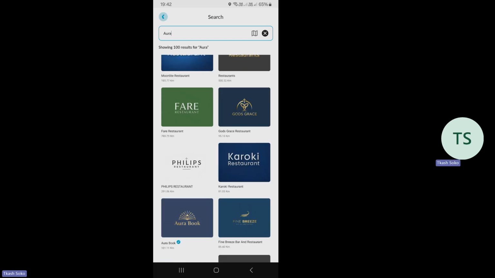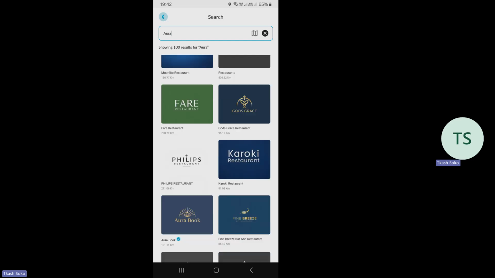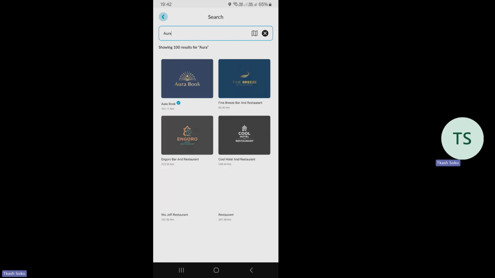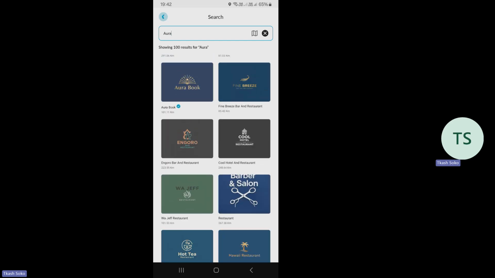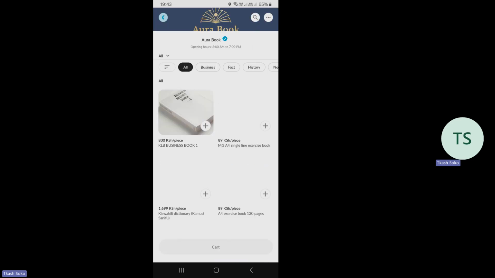Okay. Of course, there are so many businesses with that term. The Moonlight Restaurant. There are some restaurants here. There got the God's Grace restaurants. Kuna the Fair restaurant. Kuna Phillips restaurant. So if I swipe down, I'll see a bookshop. There is a bookshop here. That is the Aura book. And this is a bookshop that I own. So now I will tap on this Aura book.